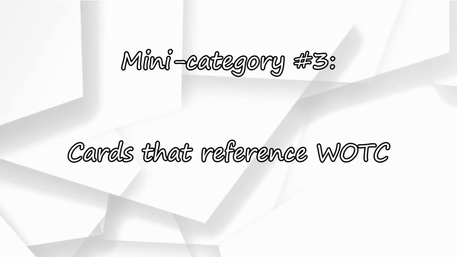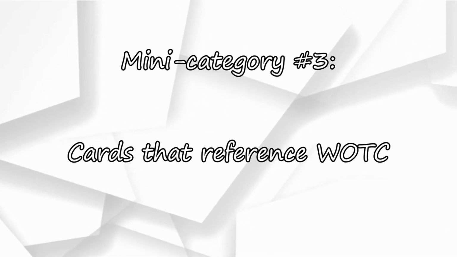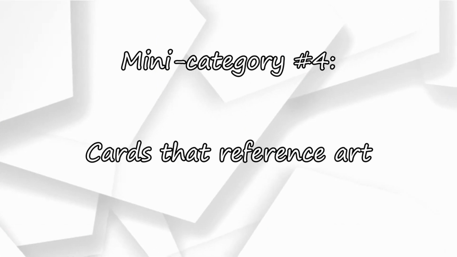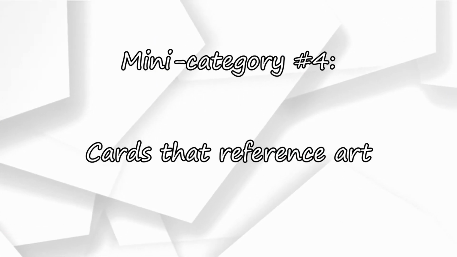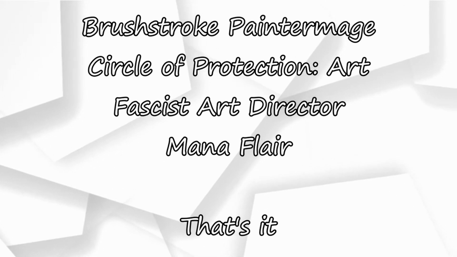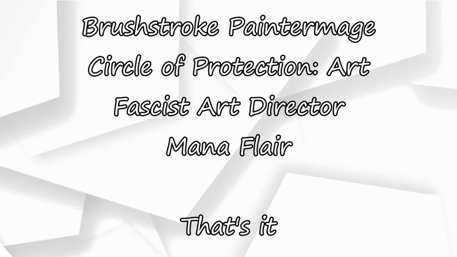Meta-category 3 is real short. Any cards that reference Wizards of the Coast themselves are out. And yes, this includes Timmy, Johnny, and Spike. The last category is just cards that reference the art of different cards. There's only a few here because I tried to push most of them into making sense for Strixhaven, but these ones just really wouldn't fit.